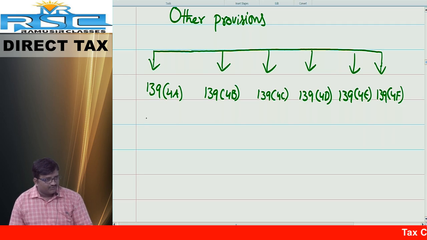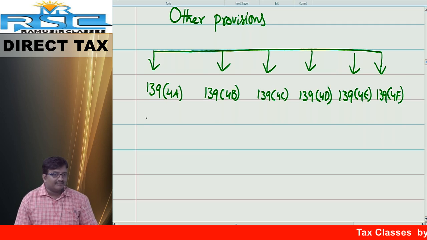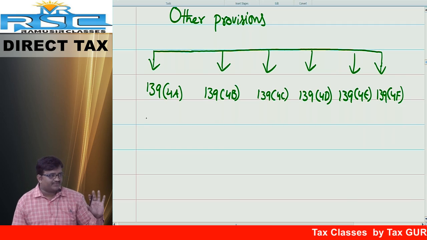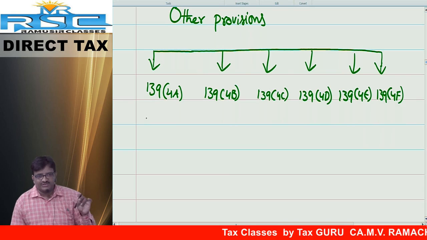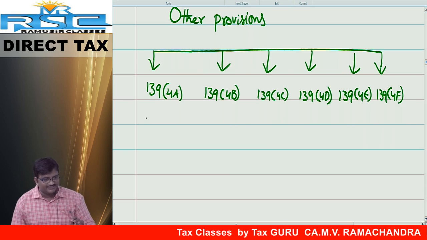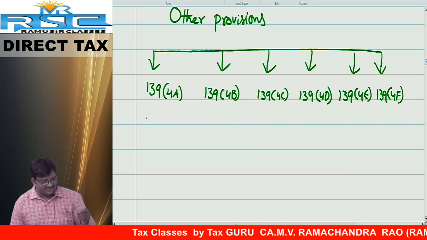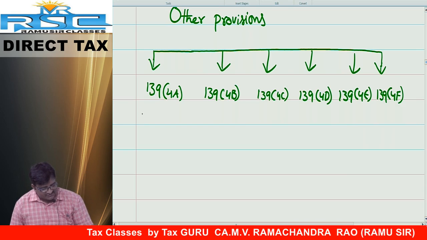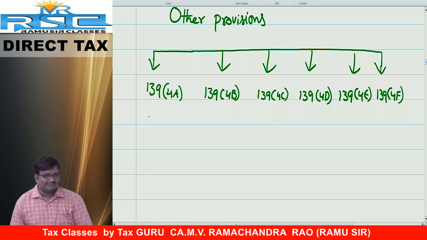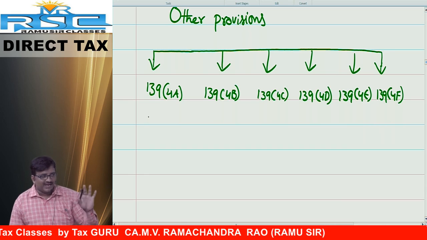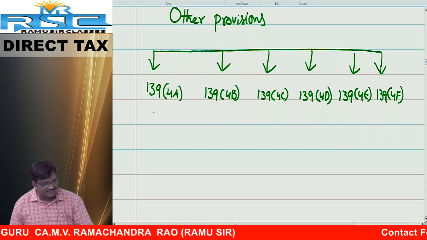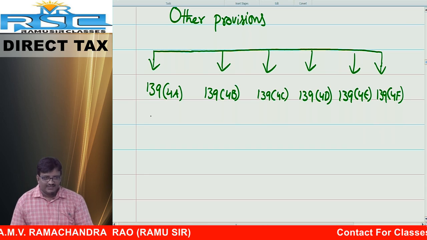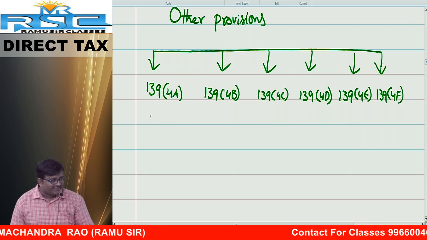Point number 1. For that purpose, I would like to tell you the memory code. This is only for memory purpose because not only concept, you should know the provision also. You should be able to write in exam hall. For that purpose, I will tell you the technique how to memorize. Point number 1. First one, how to become Karodpati, multi-millionaire. I'm not asking you to do like this, but I would like to tell you one thing. First one, you have to enter into politics. If you enter into politics, no one will catch the word.